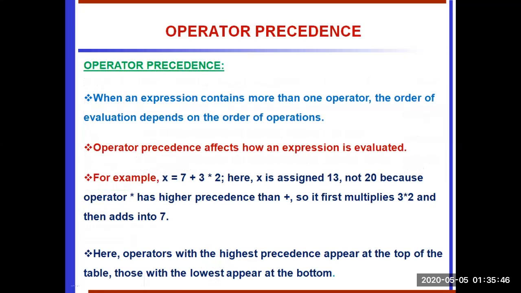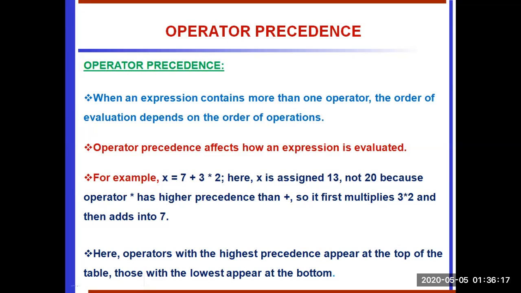Mathematically you would solve 7 plus 3 is 10, star 2 is 20. But we have to use operator precedence. The highest precedence goes to the star operator, so 2 into 3 is 6. The lesser precedence goes to the plus operator, 6 plus 7 is 13. Mathematically we get 20, but using operator precedence we get 13.